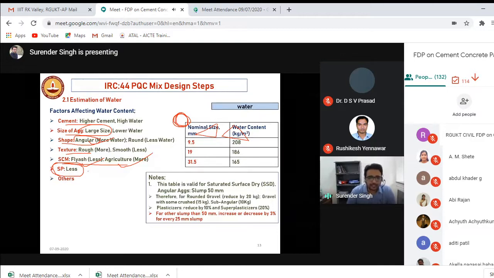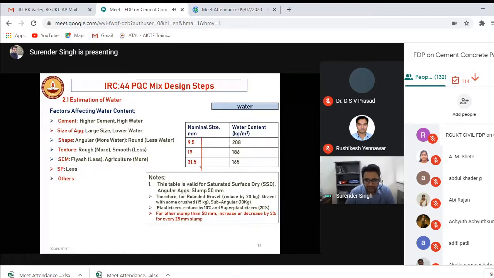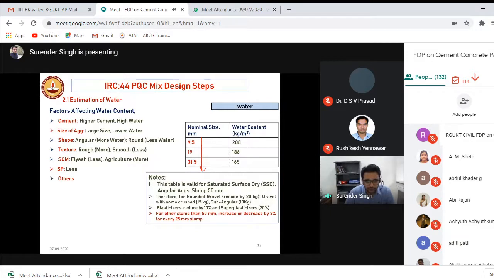So the IRC code gives you the liberty to select the water content based upon the size of the aggregate. Like we discussed, as the size of the aggregate increases, the water requirement will be lesser. So from this table, you can calculate the water content. But you should remember that this table, which IRC 44 gives you, is valid for a slump value of 50 mm.